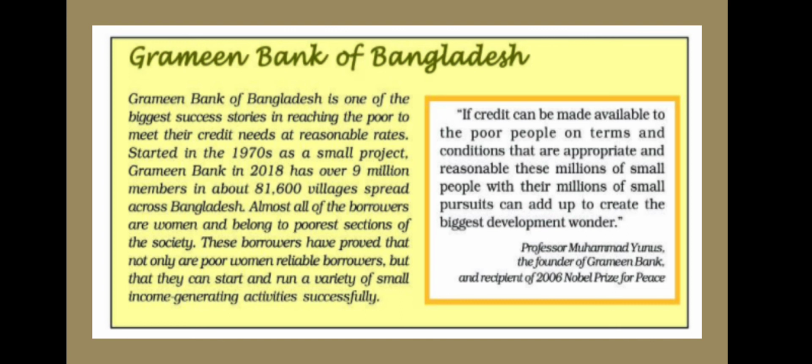They started in 1970 as a small project. Now it has over 6 million borrowers in about 40,000 villages spread across Bangladesh. Almost all of the borrowers are women and belong to the poorest sections of society.